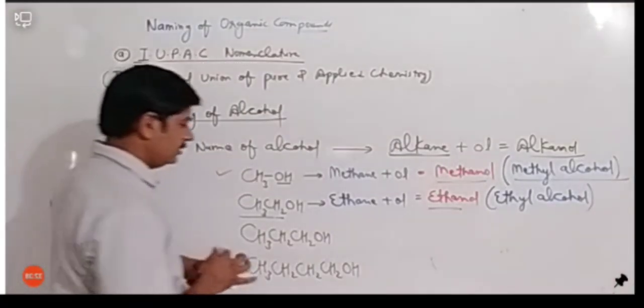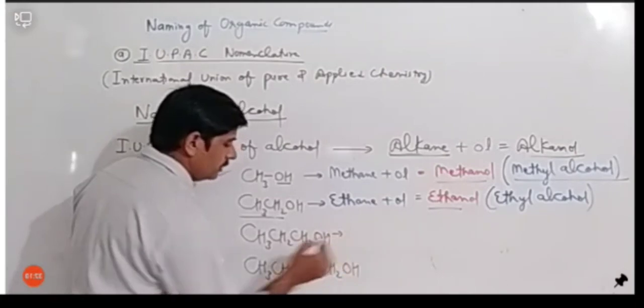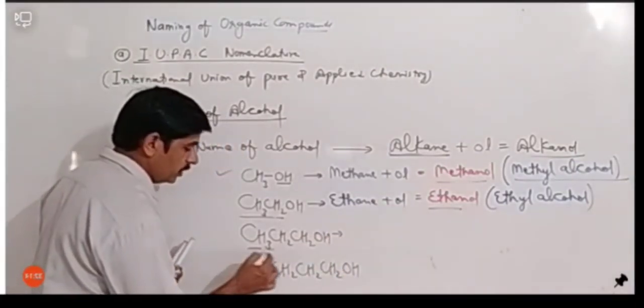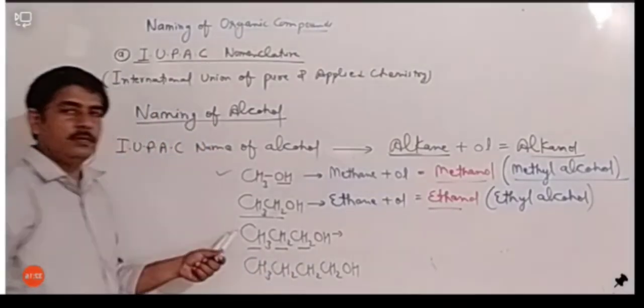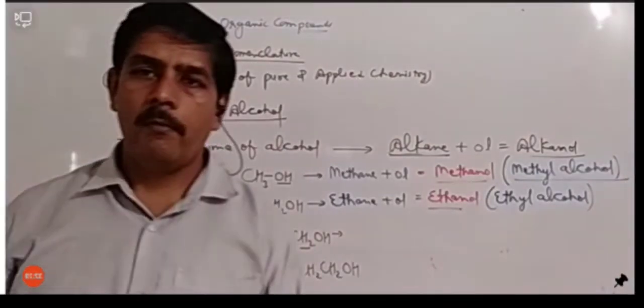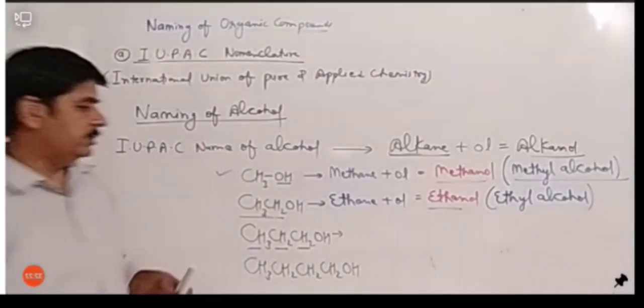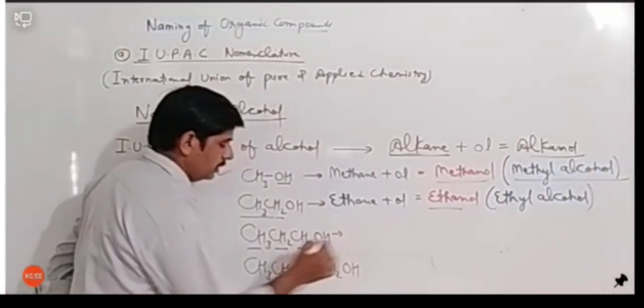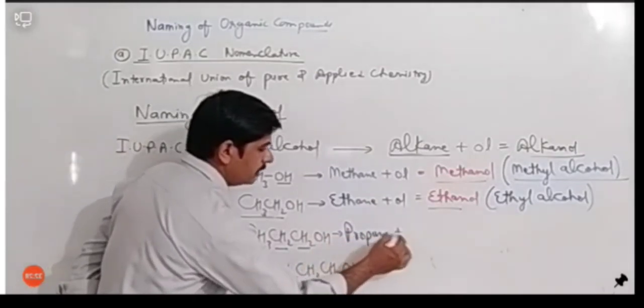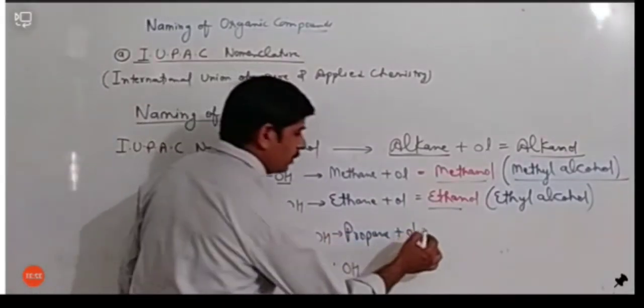And let's see the next one. We have three carbons here. So what should be the IUPAC name of this compound? Can anybody tell me? Yes, correct. It is propane plus ol, so it is propanol.